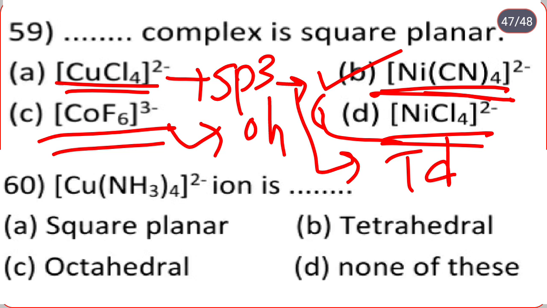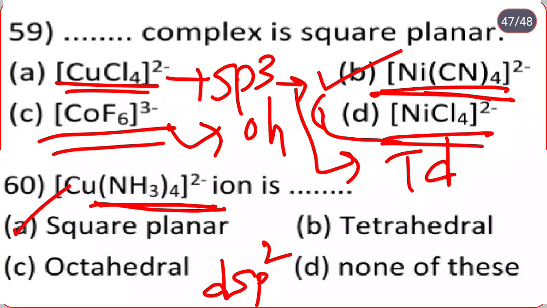Last question: [Cu(NH3)4]2+ ion is dash: square planar, tetrahedral, octahedral, none of these? Here NH3, that is ammonia, is a strong field ligand. A strong field ligand being present means the hybridization is dsp2 and the geometry of that complex is square planar. Here we completed all multiple choice questions related to the topic coordination chemistry.